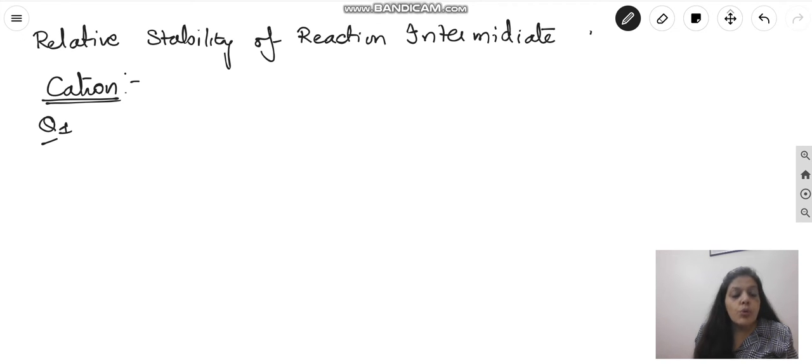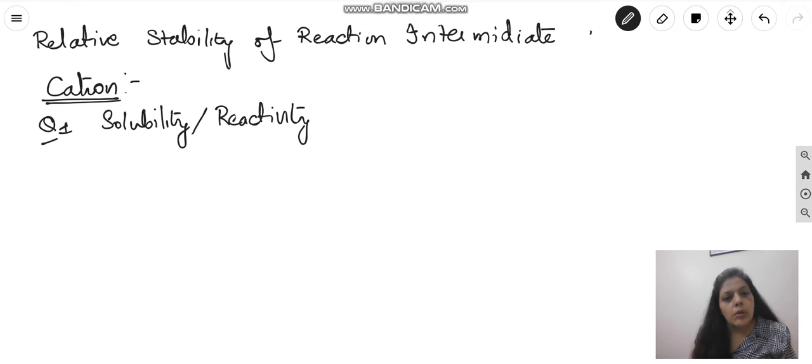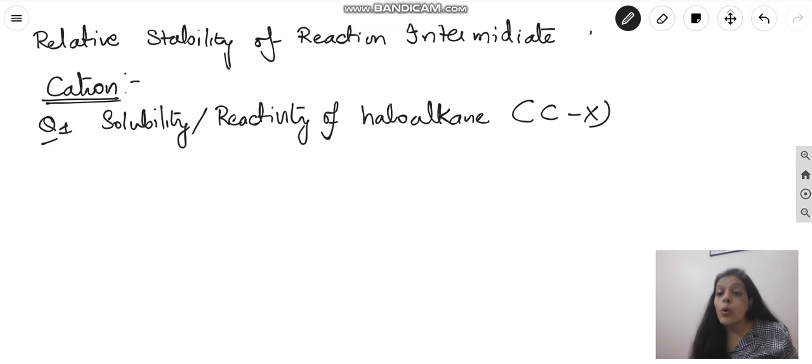Bacho, there is a very common question which used to come from haloalkanes. The question comes like this: tell the solubility or reactivity of following haloalkanes. I'm writing in limited words. Now class, when we talk about haloalkanes, we're talking about carbon with halogen. And when we talk about reactivity or hydrolysis, definitely this bond will break, carbon with halogen.